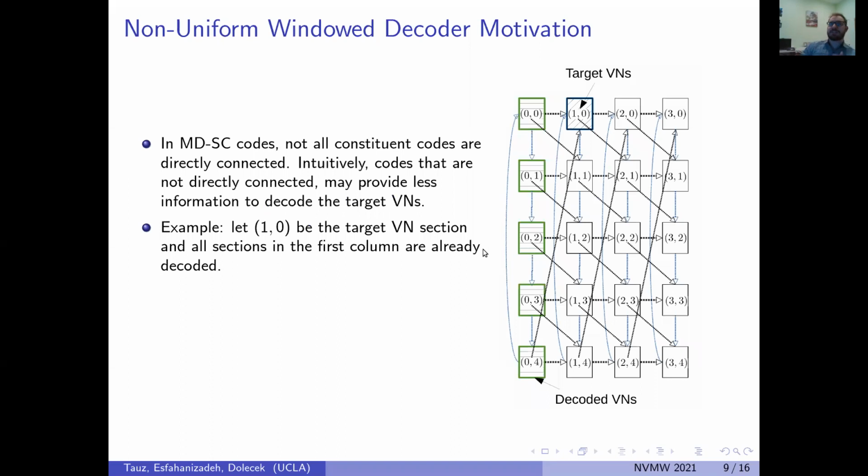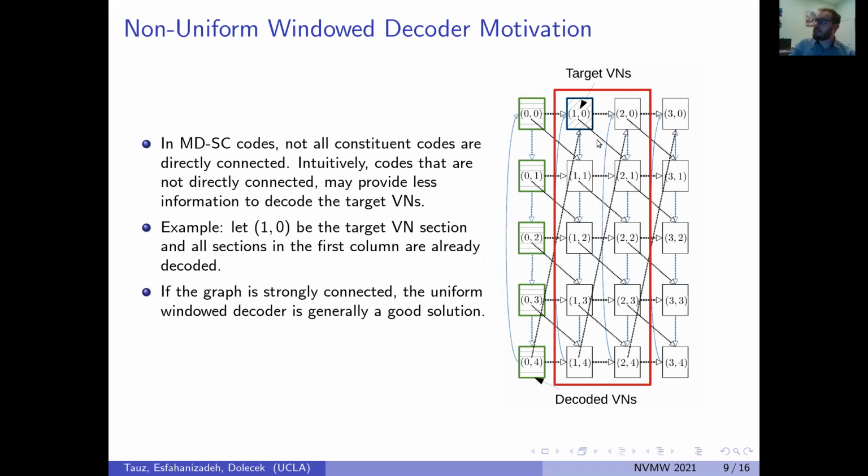To provide some intuition, let's consider some scenarios. The graph on the right represents an MDSC code construction where the blocks are individual LDPC codes, the rows are the individual SC codes, and the columns are the same segment within all the SC codes. Arrows indicate variable to check node connections. As such, 0,0 is connected to 1,0 by a variable to check node connection, but connected to 0,4 by check node to variable node connections. Assume that we want to decode the section 1,0.